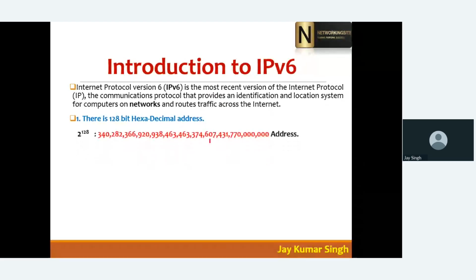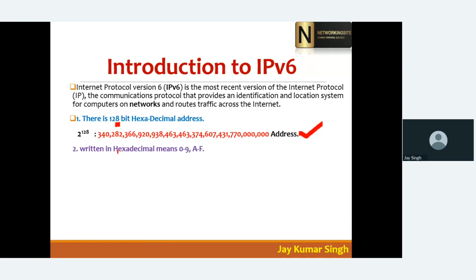As I told you, in IPv6 we have a 128-bit hexadecimal number, and if we calculate how many addresses we will have with 128 bits, the number is very long. Even if you calculate for 100 years, you are not going to finish counting IPv6.